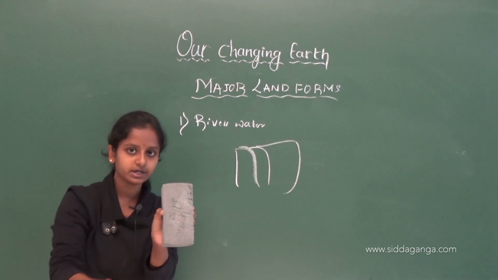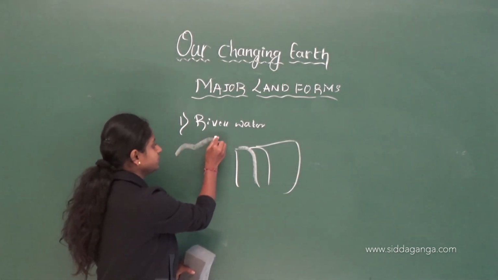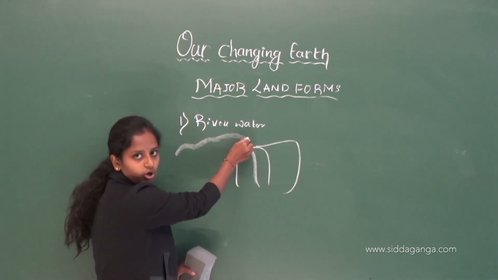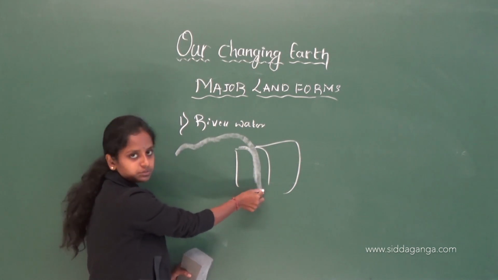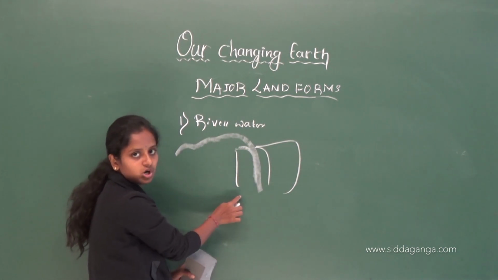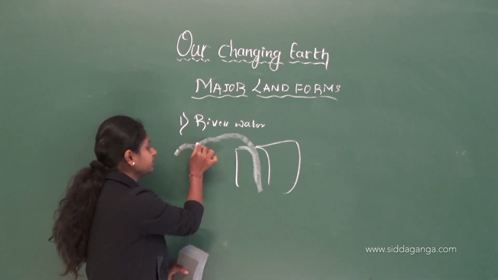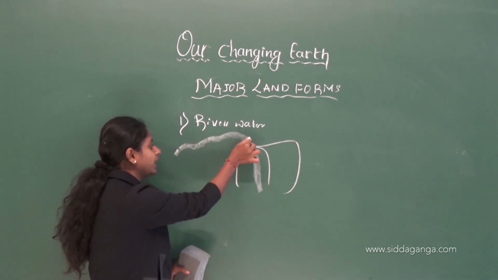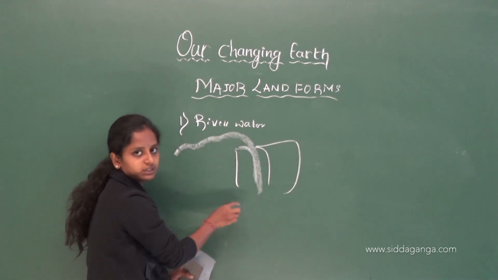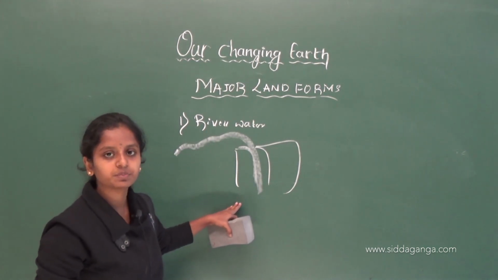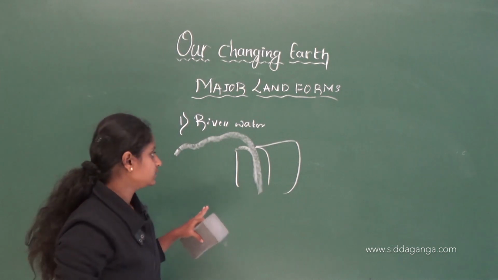It will go down, right? The river is traveling from here to here, it will come onto this rock surface and fall down like this because of the steepness or slope of these big rocks.